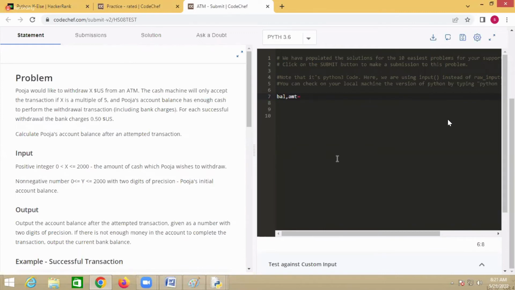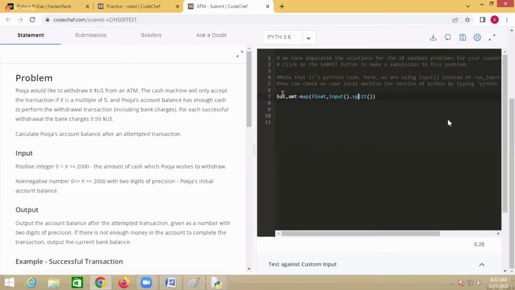Using input, you input the values and split them into two values, and then convert these two values into float type.